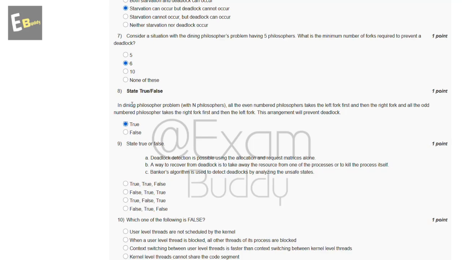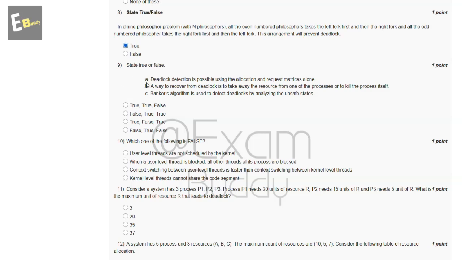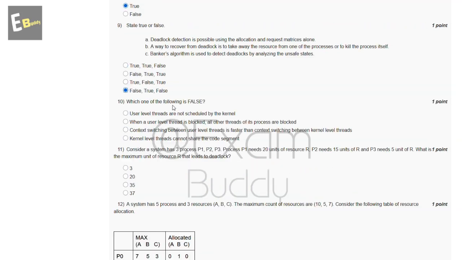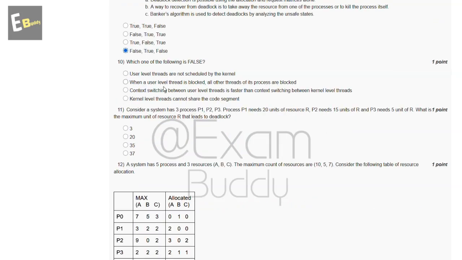Now the ninth question is straight true or false. These are the statements and these are the options and the answer of our ninth question is D. False, true, false. Now the 10th question is: which one of the following is false? So these are the options and the answer of our 10th question is D. Kernel level threads cannot share the code segment.